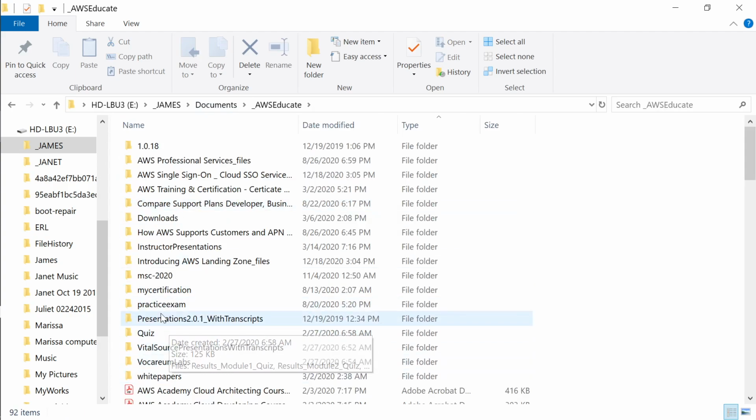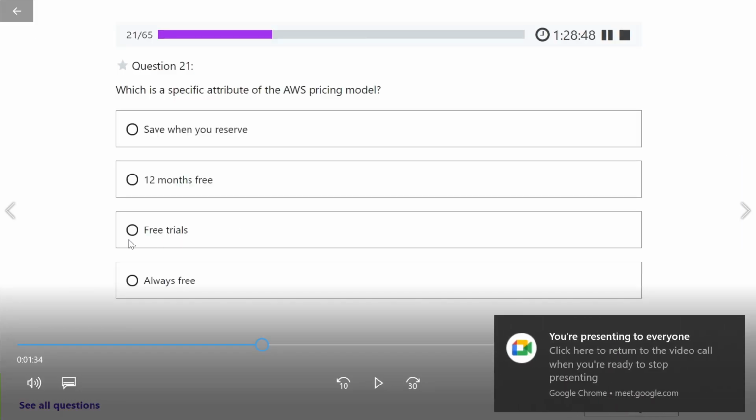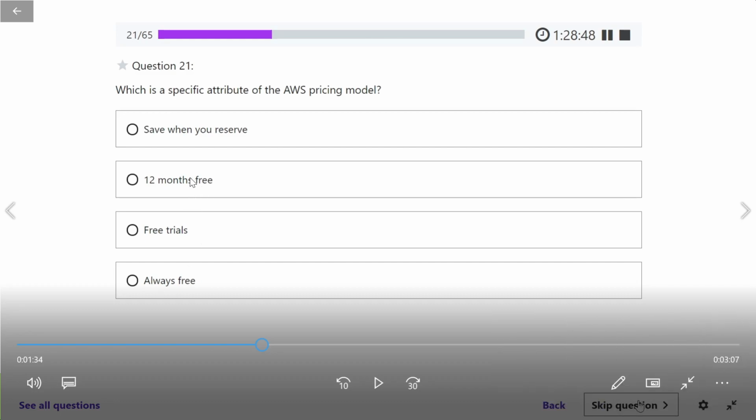If the question were what are the advantages of using AWS, then it might be 12 months free, right? No, for this question, all these three are different types of free services. If the question was what are the different types of free services available in AWS, definitely these three would come: 12 months free, free trial, and always free. But here it is asking what attribute applies in the pricing model.